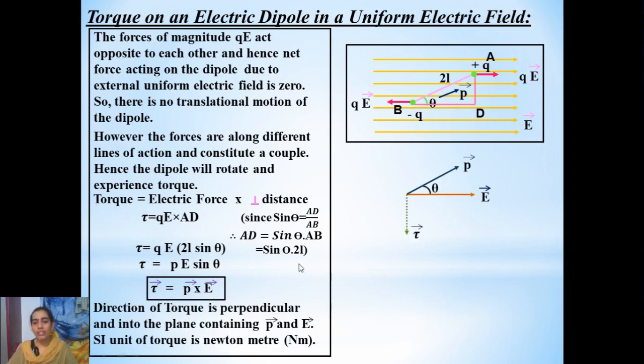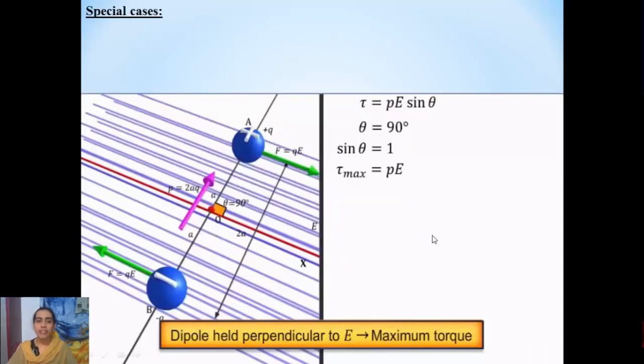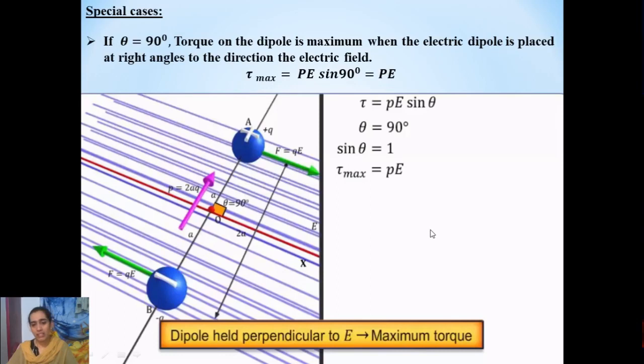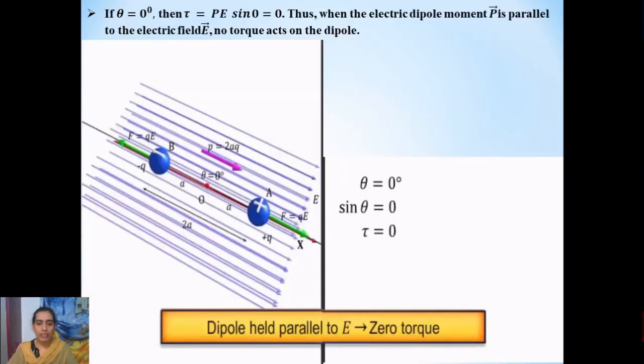And what about the direction of the torque? We saw that the direction of the torque is perpendicular to the plane containing both the dipole moment as well as the electric field. And some special cases also we had discussed, when theta is equal to 0 degree, or theta is equal to 90 degree, or theta is equal to 180 degree, right? So when theta is equal to 90 degree, torque will be maximum, experienced by the electric dipole when it is placed in the uniform electric field, right?